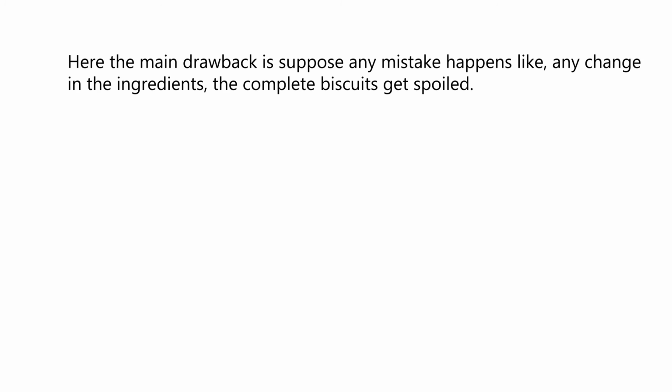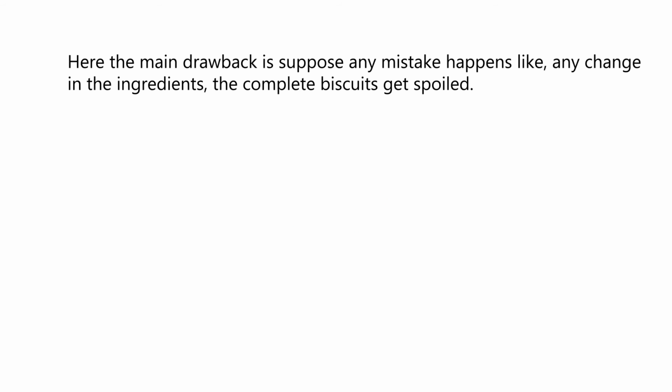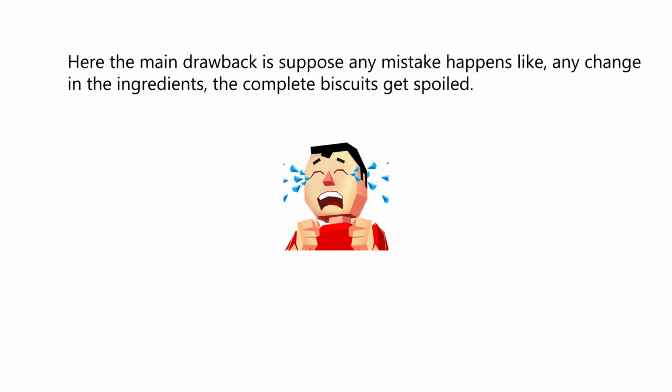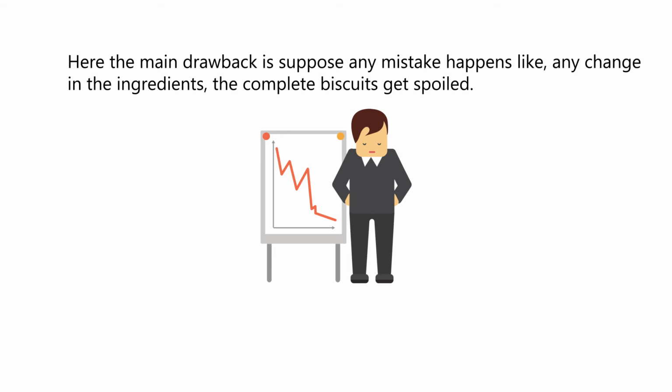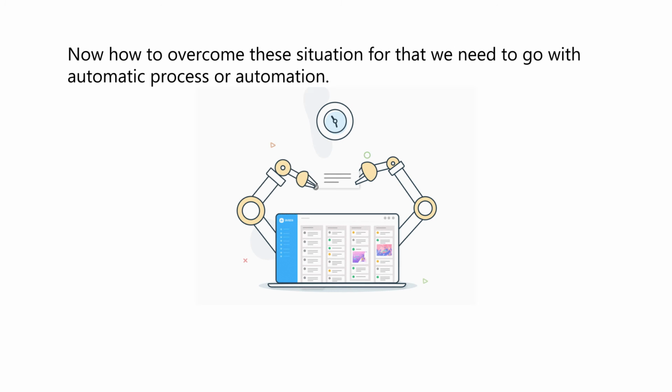Here the main drawback is that if any mistake happens, like any change in the ingredients, the complete batch of biscuits gets spoiled. As we know, we are all humans, and we make lots of mistakes. Eventually we lose customers and the company will be in trouble. Now how do we overcome these situations? For that we need to go with the automatic process, or automation.